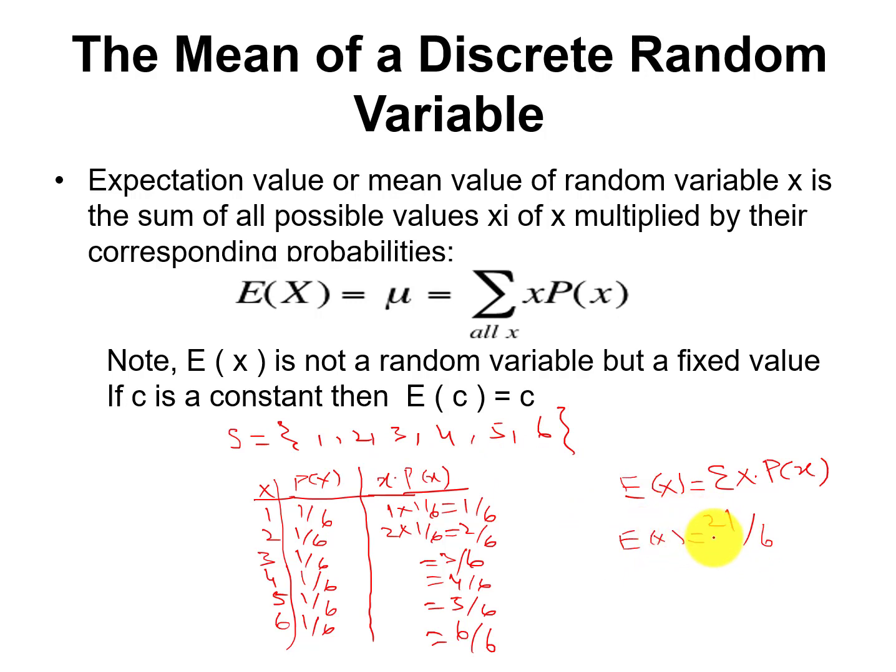This is the way you will calculate the mean of a discrete random variable in a probabilistic setting.